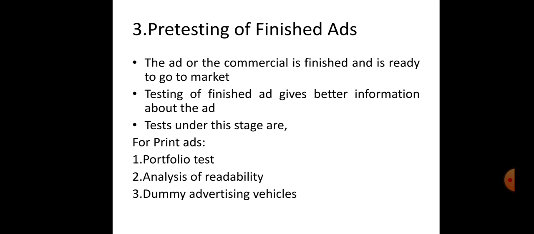And the last one, dummy advertising vehicles. Ads are placed in dummy magazines developed by an agency. The magazine contains regular editorial features of interest to the reader as well as ads. The dummy magazines are distributed to a random sample of homes in predetermined geographic areas. Readers are told the publisher is interested in evaluation of editorial content and asked to read the magazines as they normally would. Readers are interviewed on their reactions to both editorial content as well as the ads.